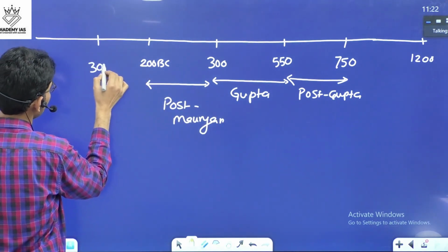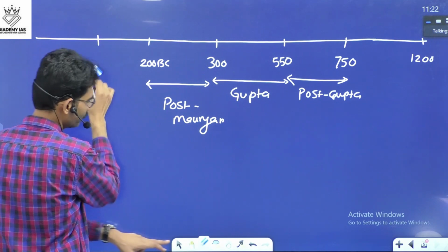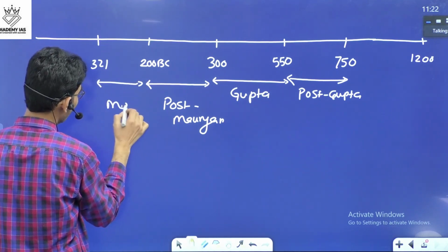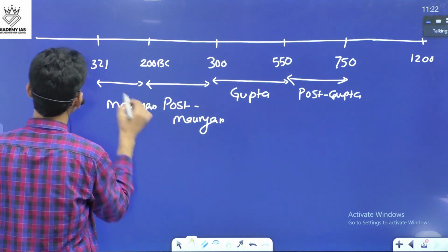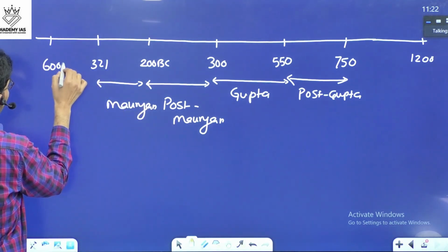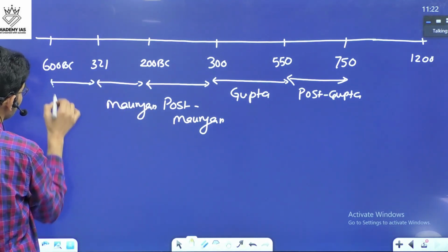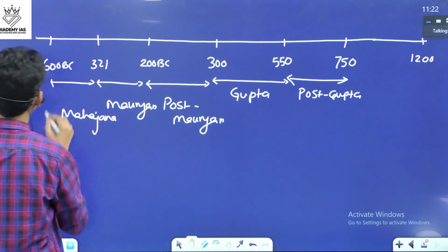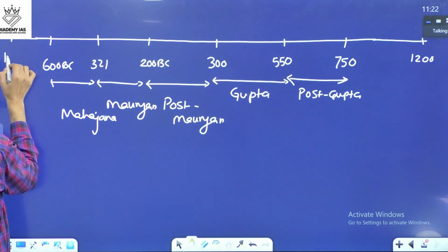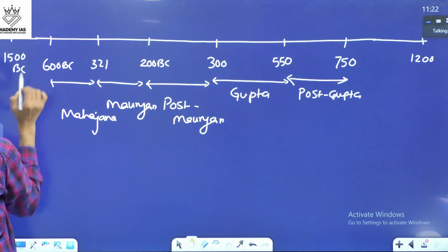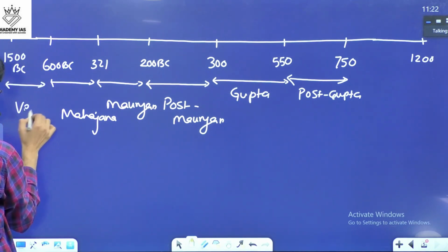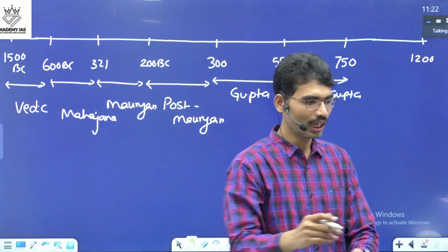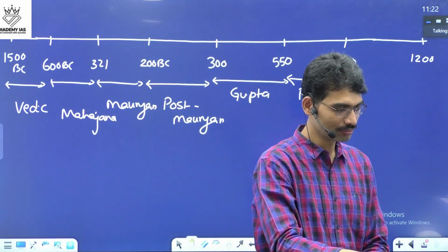Then 321 is Mauryan. 600 BC is called Mahajanapada. Then before that, if you talk about 1500 BC, it is the Vedic time period. This is how our chronology comes.